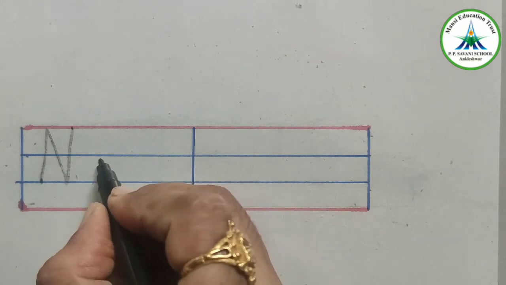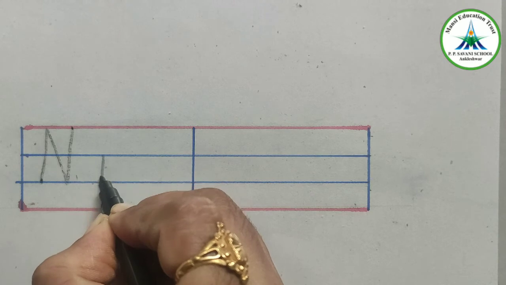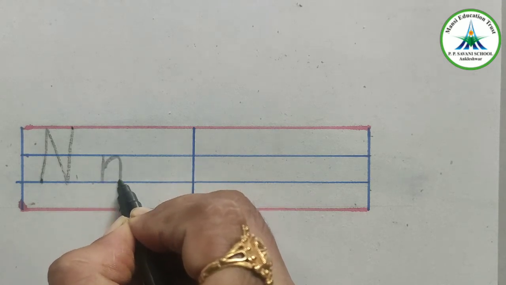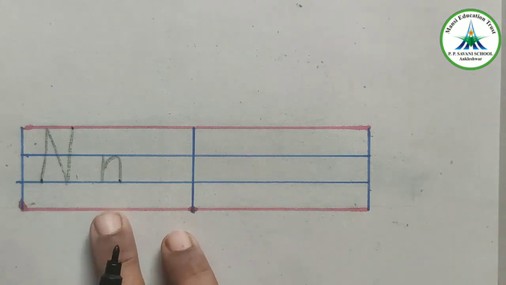To write small letter n, make a standing line between two blue lines and a half circle connected to that standing line. This is small letter n.